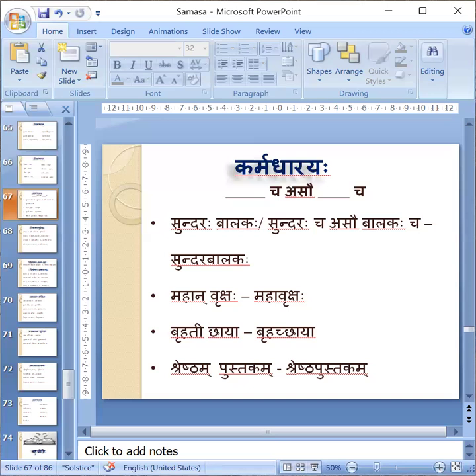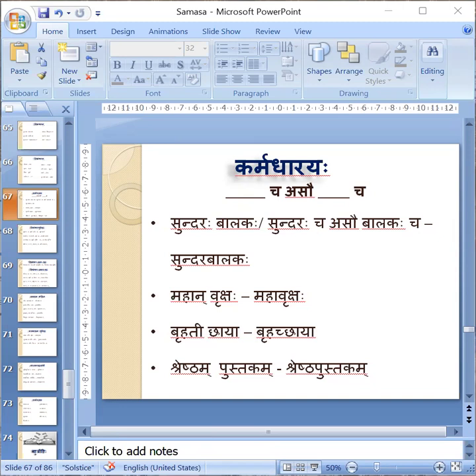Mahan Vrikshaha, Mahavrikshaha. Here, of the word Mahan, only Maha remains, because that is a rule. Therefore, Mahan Vrikshaha, Mahati Chaya, Mahat Phalam. Like this, Pullinga, Strilinga, Napusakalinga differences will happen, but in the Samasa it will remain Maha only. Maha Vrikshaha, it will become.